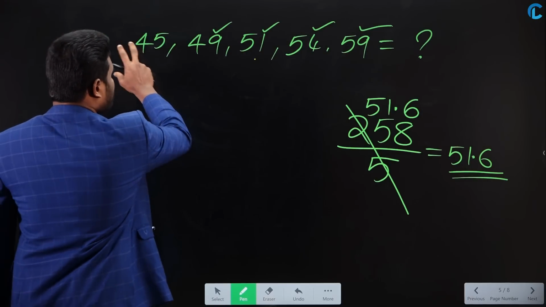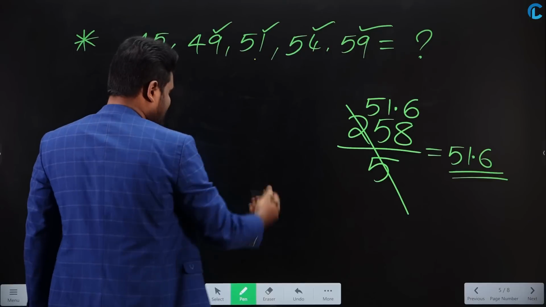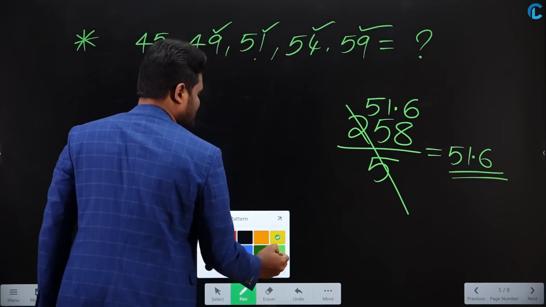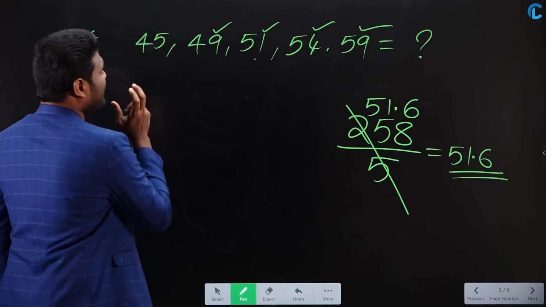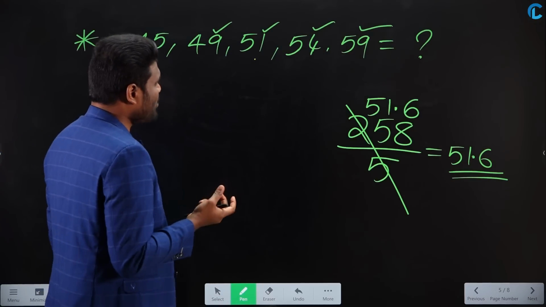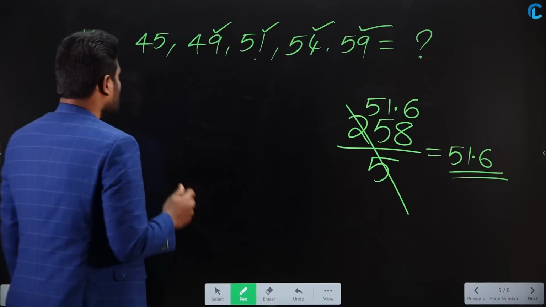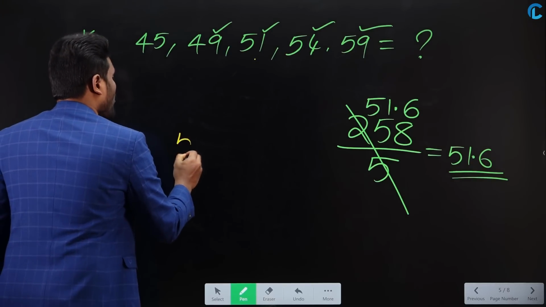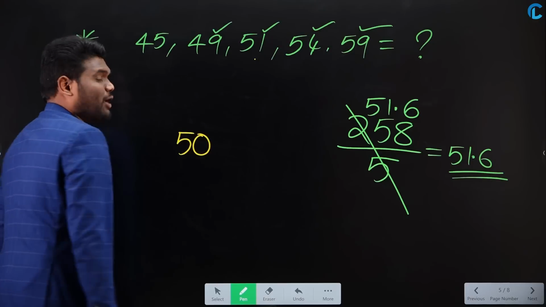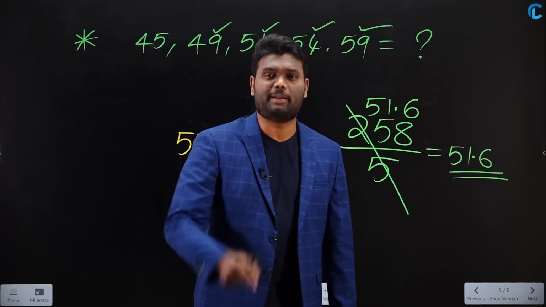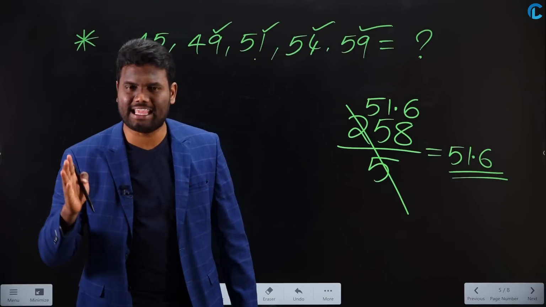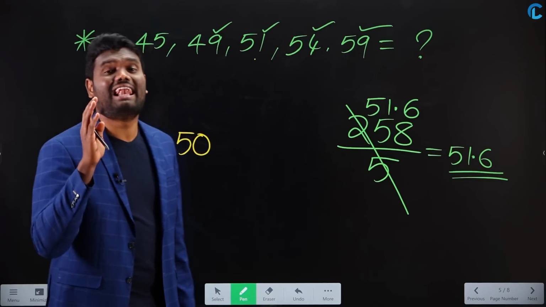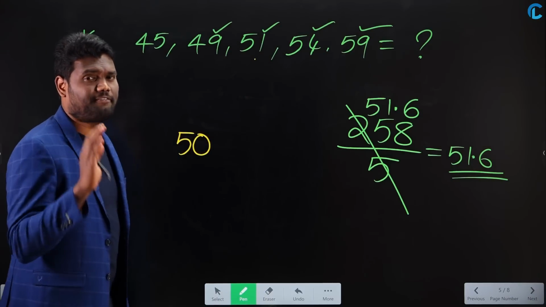Now what I will do is, I will assume one number which is close to all these numbers. Here the numbers are 45, 49, 51, 54, 59. So what I am trying to do is assume the average as 50. When I assume average as 50, now each and every number should be 50, 50, 50, 50. Why? Because average is nothing but equal distribution. Let us check whether all the numbers are 50 or not.